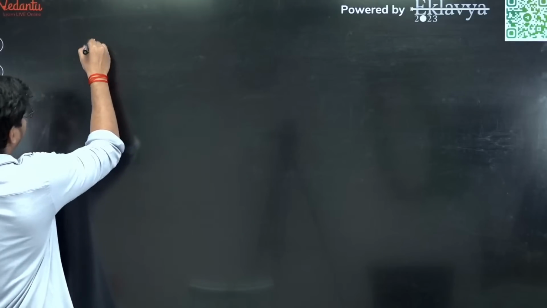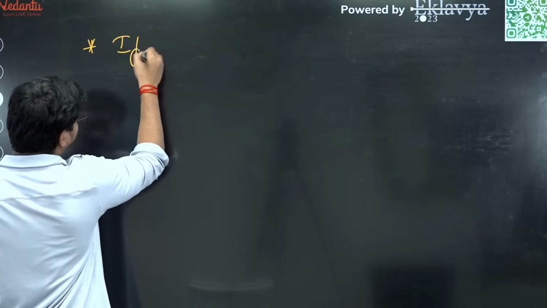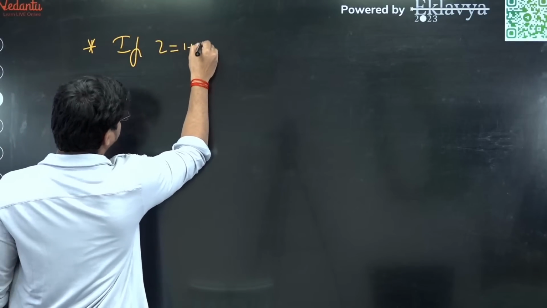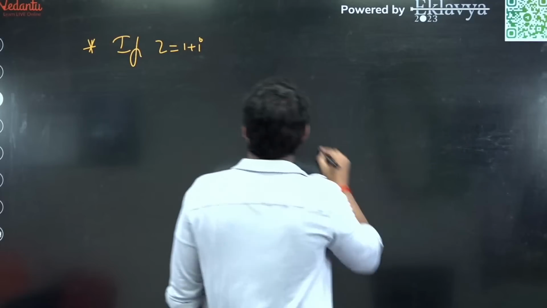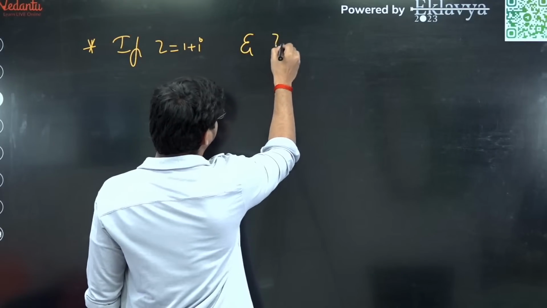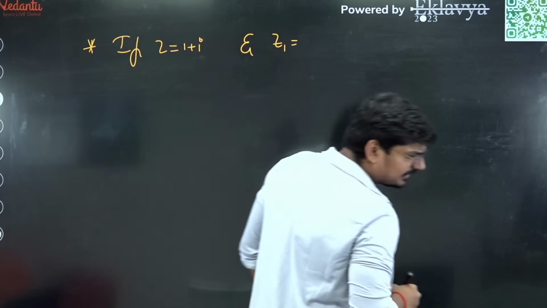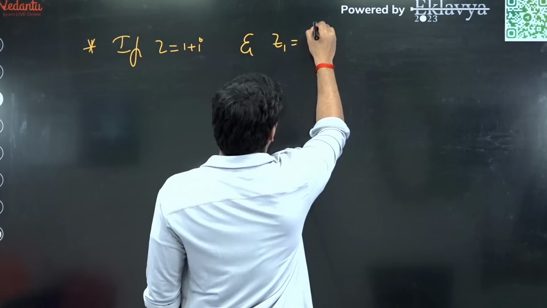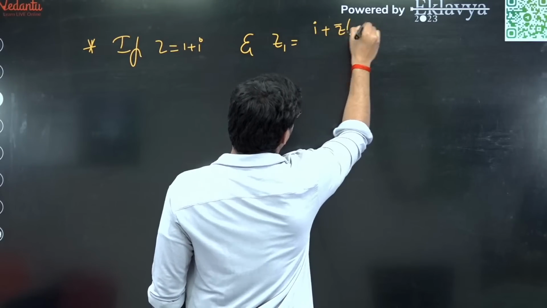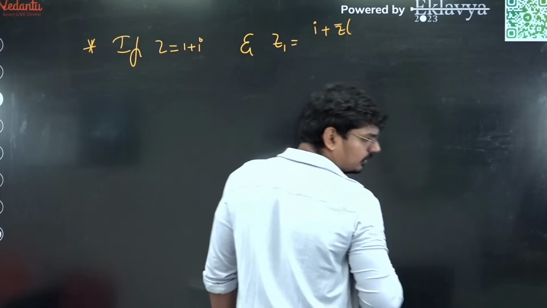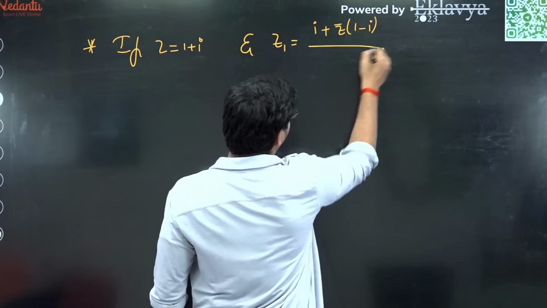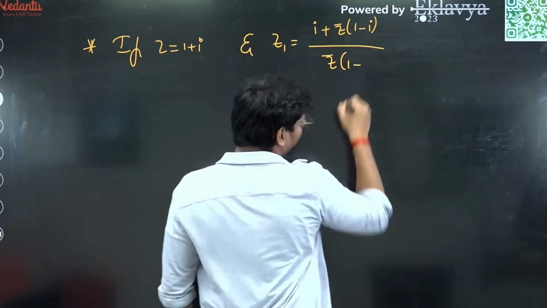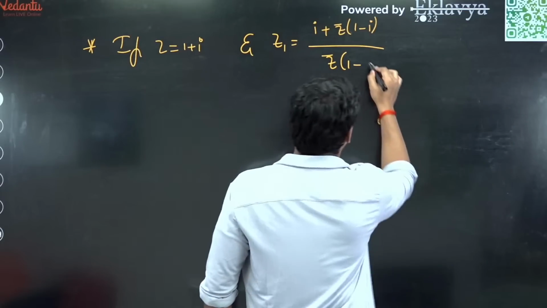Let me write that down for you. If z is equal to 1 plus i, and z1 value is basically how much? The complex number i plus z bar into 1 minus i, divided by z bar into 1 minus z.